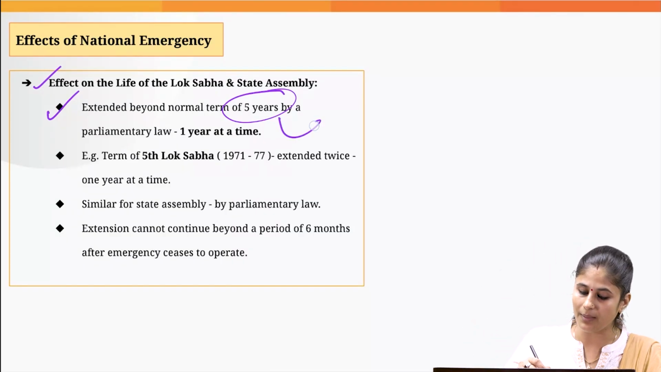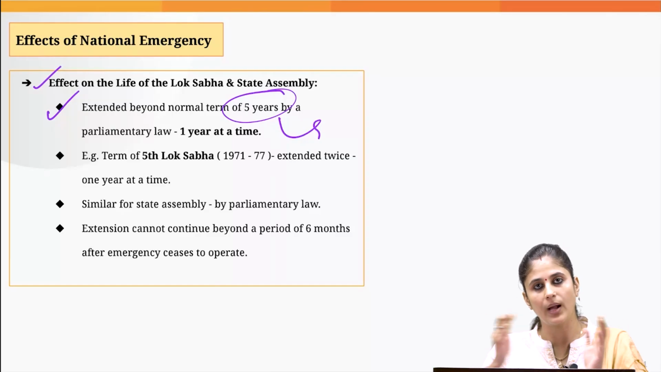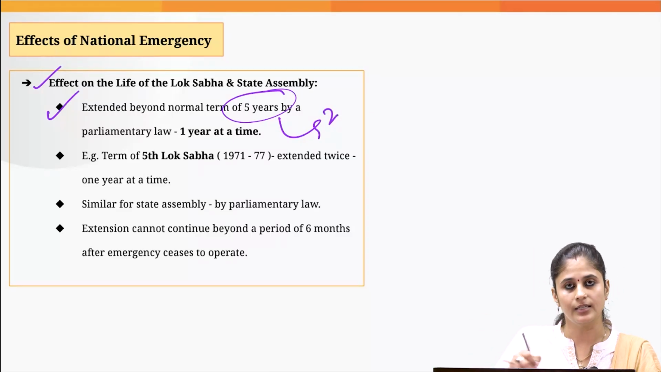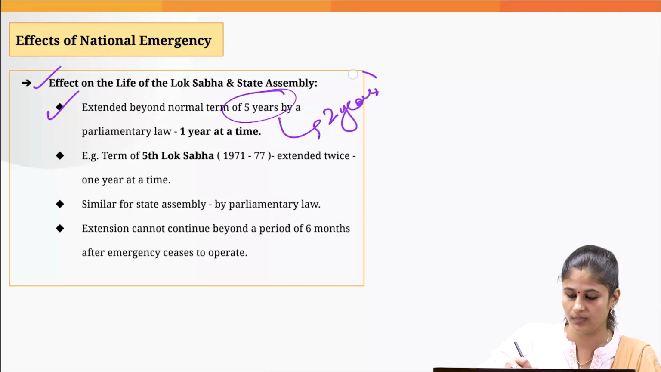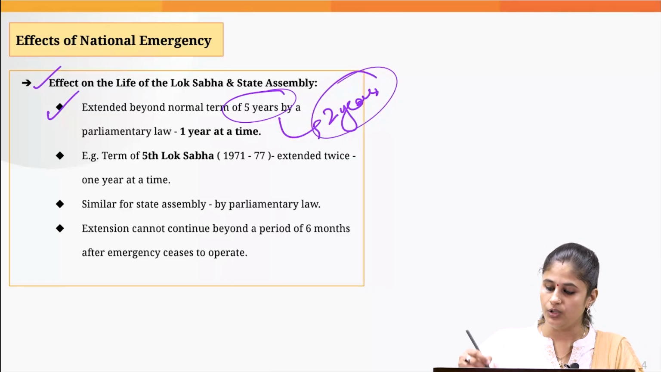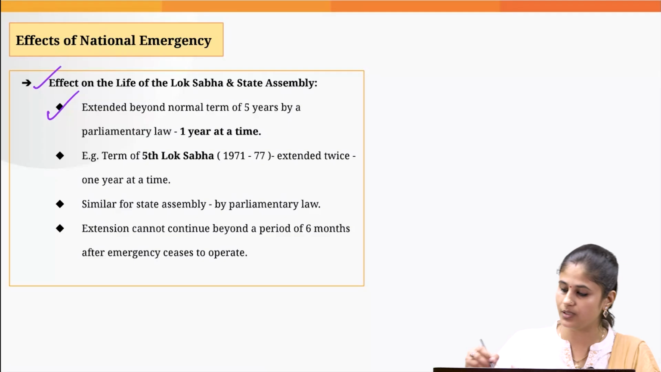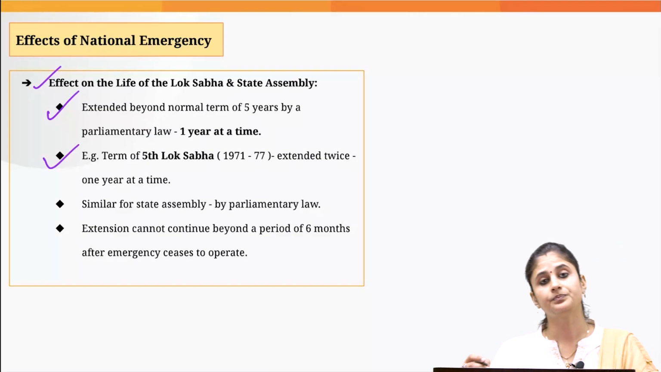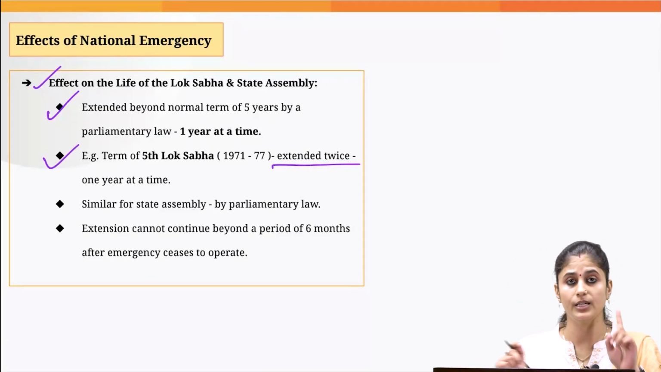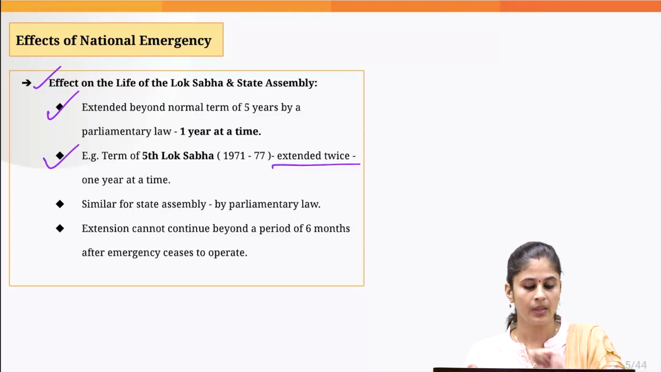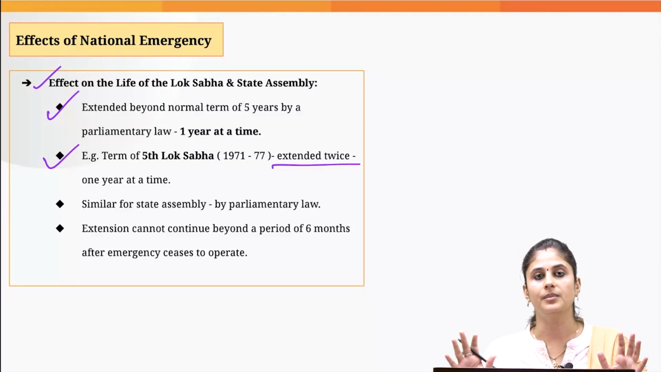It could not happen that with a parliamentary law, at one go, you can increase the term of Lok Sabha or the State Legislative Assembly for 2 years. This is not allowed. You can increase it 1 year at a time. As you can see, the 5th Lok Sabha's tenure was extended twice, but 1 year at a time. And this could be done by a parliamentary law.